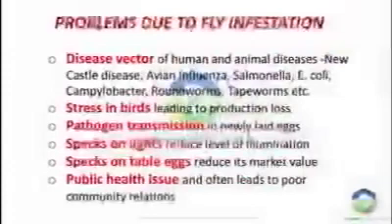What are the problems faced due to fly infestation? Flies act as disease vector of human and animal disease like Newcastle disease, avian influenza, salmonella, E. coli, campylobacter, roundworms, tapeworms, etc. They cause stress in birds which leads to production loss, pathogen transmission in newly laid eggs, specks on light reduce level of illumination, and specks on table egg reduce its market value. Moreover, fly infestation is a public health issue and often leads to poor community relations in the vicinity of farms.